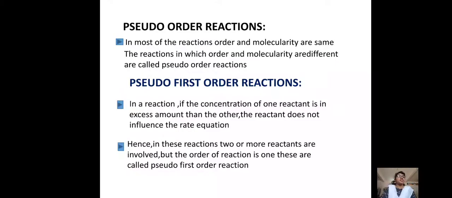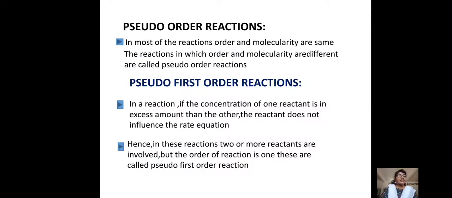The reactions which have different orders and molecularities are called pseudo order reactions.